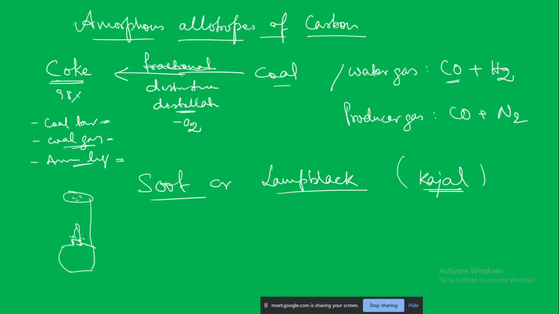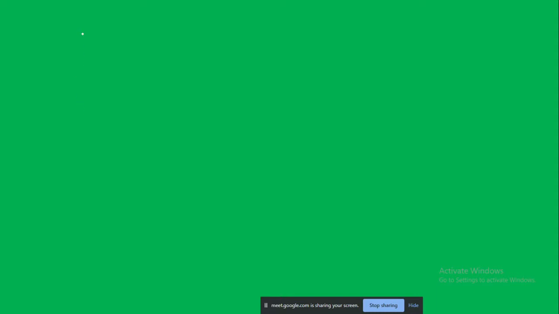The next important one is charcoal. One is coal and the other is charcoal. What is the difference? Coal is obtained from nature by mining. Charcoal can be manufactured.